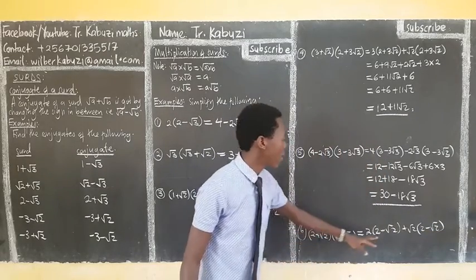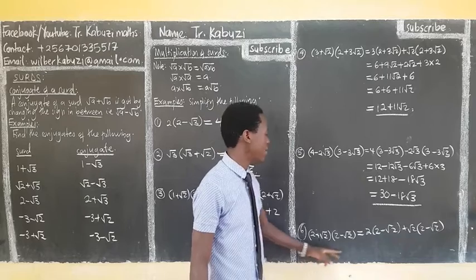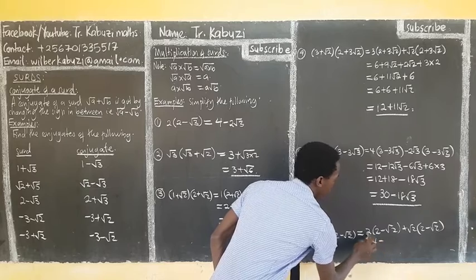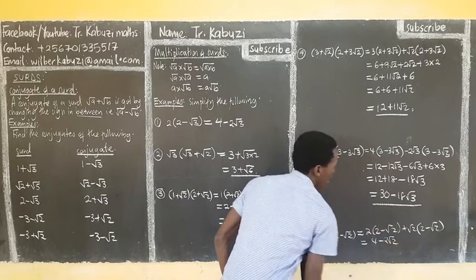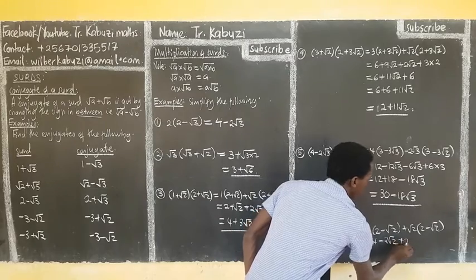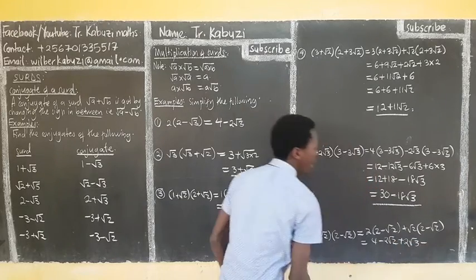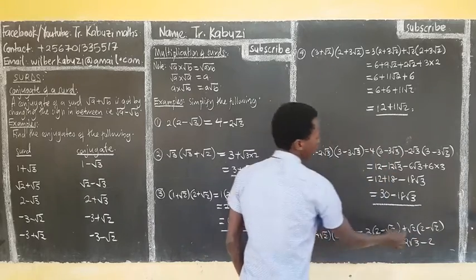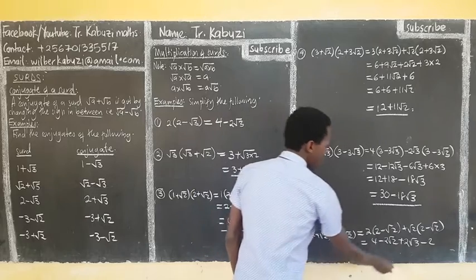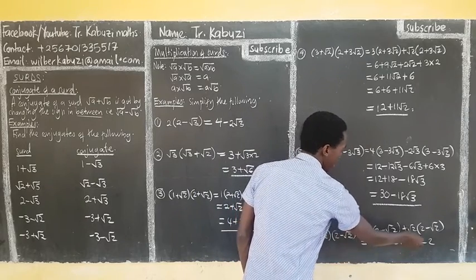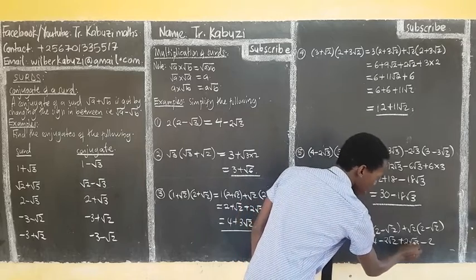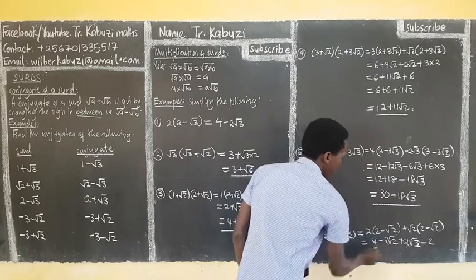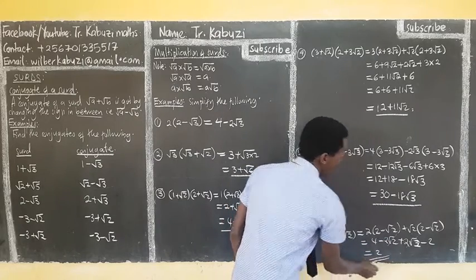You see that this first is the same. This bracket is multiplying this. Let us open and see. Here I'm having 4 minus 2 root 2, then plus 2 root 2. Then is it minus? This times this we get a 2. Root 2 times root 2 get a 2. So these ones are having the same sign, meaning that this and this is 2. Yeah, this is 2. So this and this they are cancelling. 4 minus 2 we get a 2. We are going to see how you can do this answer in one step.